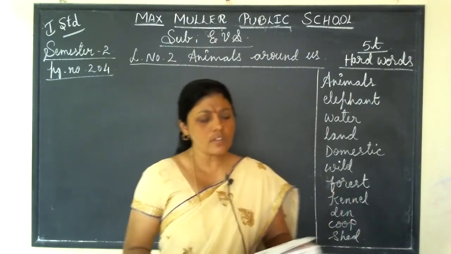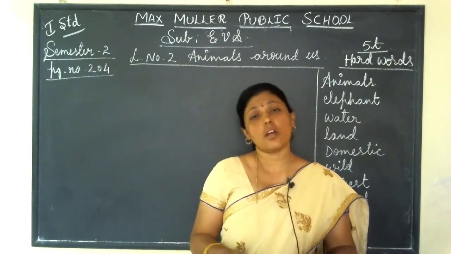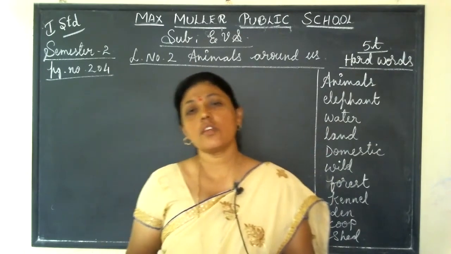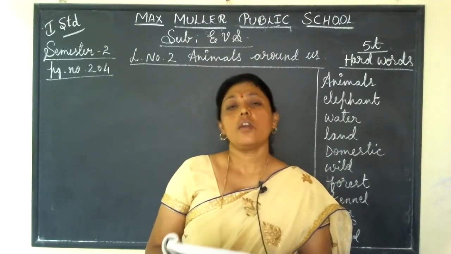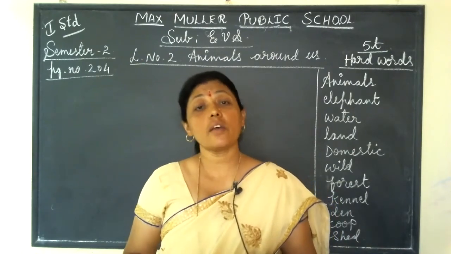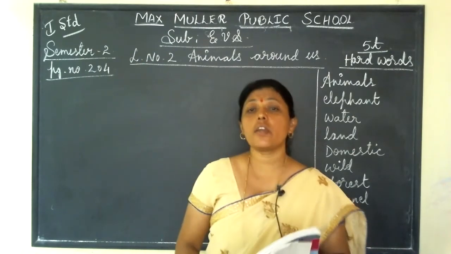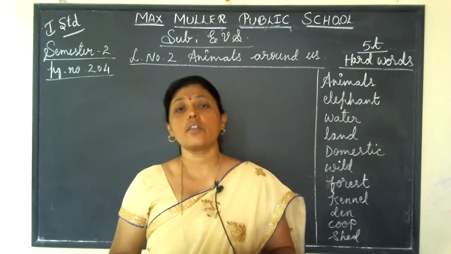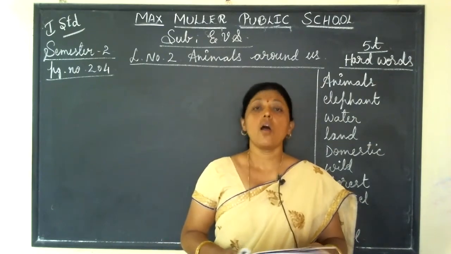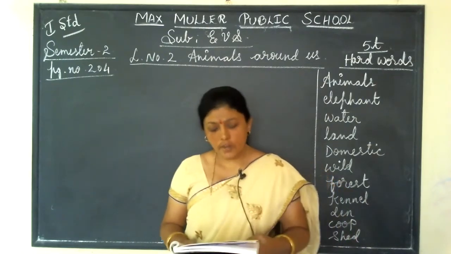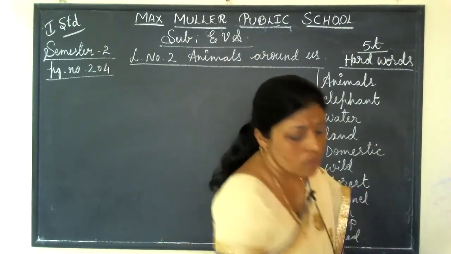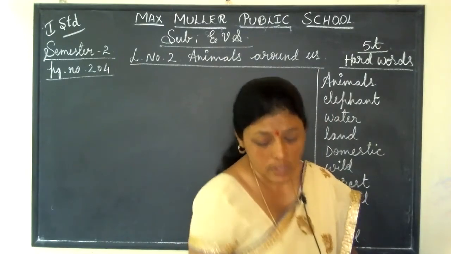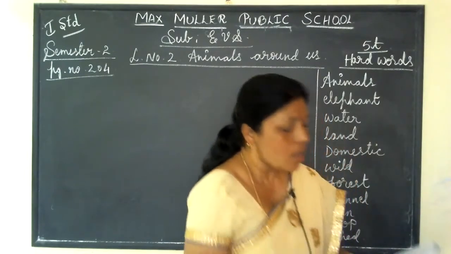See, animals. We are seeing so many animals around us every day when you come out from your home. Tell me the examples. Which animals can you see every day? Yes, on the street you can see dog, cat, isn't it? Cow, goat, sheep, horse, isn't it children? So like that we are seeing so many different types of animals everywhere.